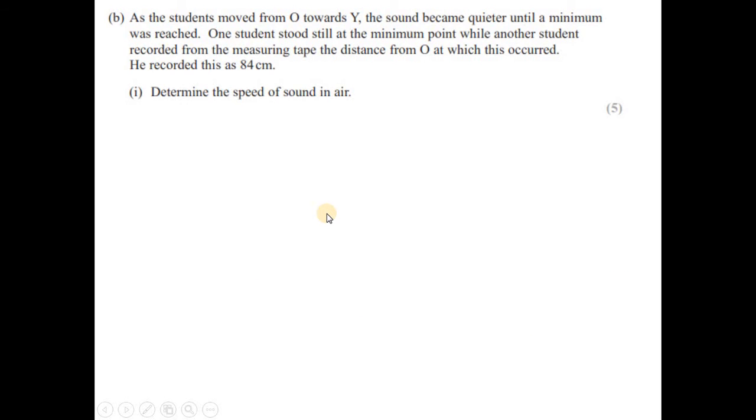Part B. As the students moved from O towards Y, the sound becomes quieter until a minimum was reached. One student is still at the minimum point, while another student recorded from the measuring tape the distance from O at which this occurred. He recorded this as 84 centimeter. Determine the speed of sound in air. So we need to look at the diagram for this condition.